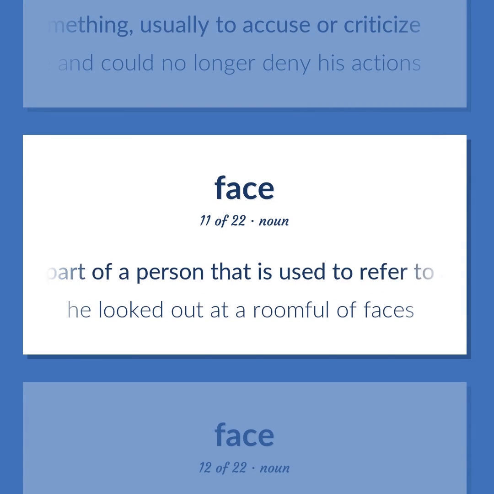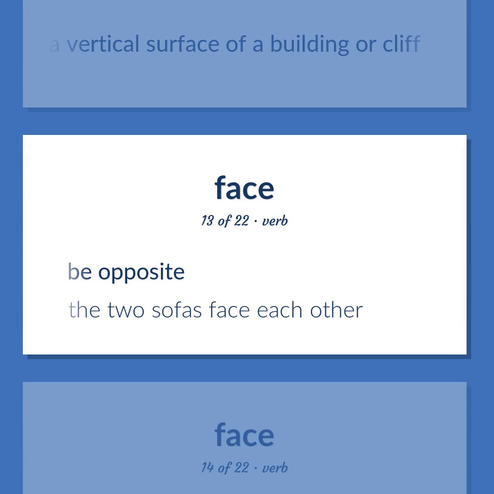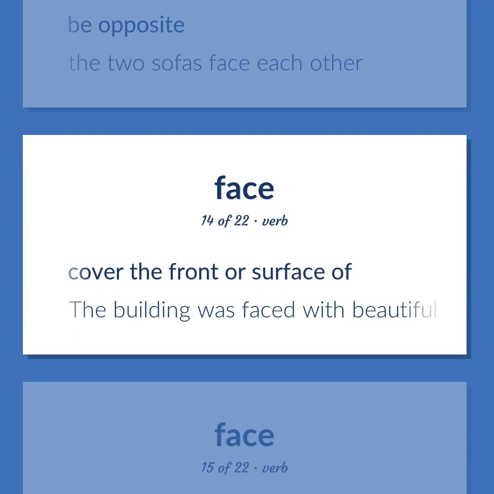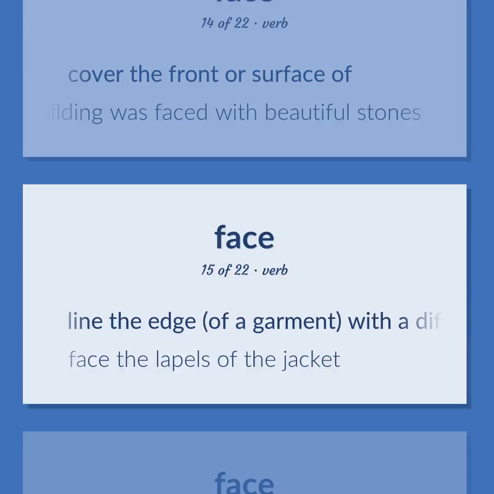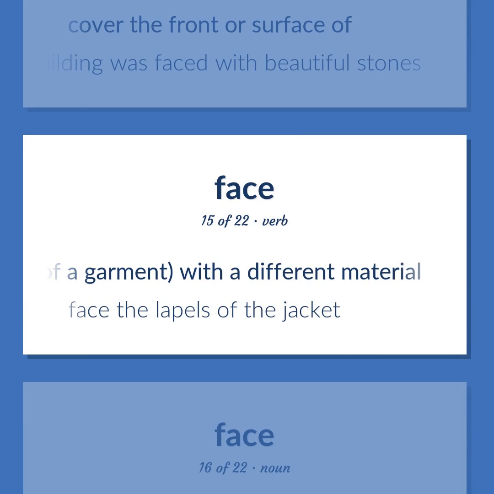A part of a person that is used to refer to a person. He looked out at a room full of faces. A vertical surface of a building or cliff. Be opposite. The two sofas face each other. Cover the front or surface of. The building was faced with beautiful stones. Line the edge of a garment with a different material. Face the lapels of the jacket.